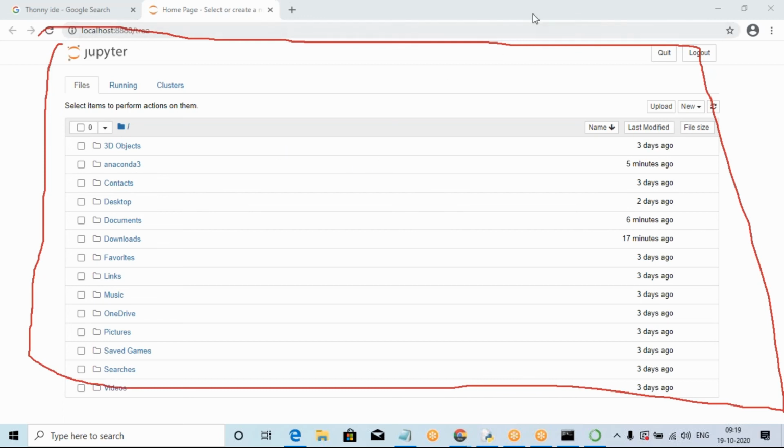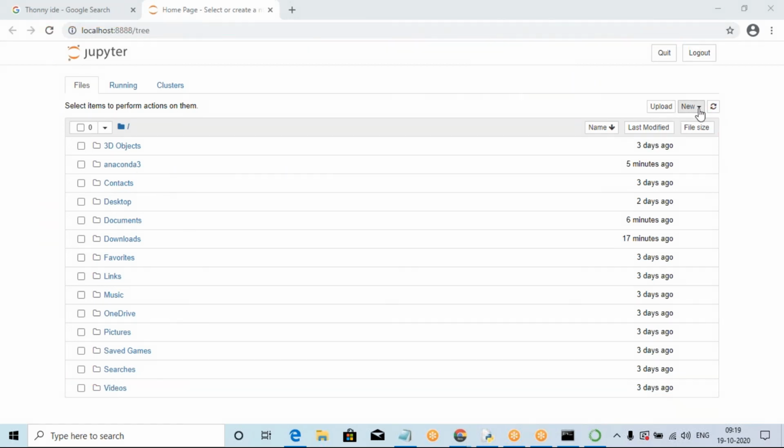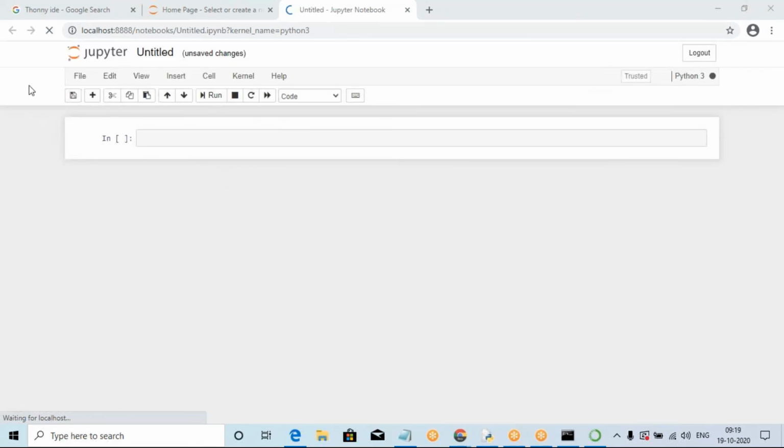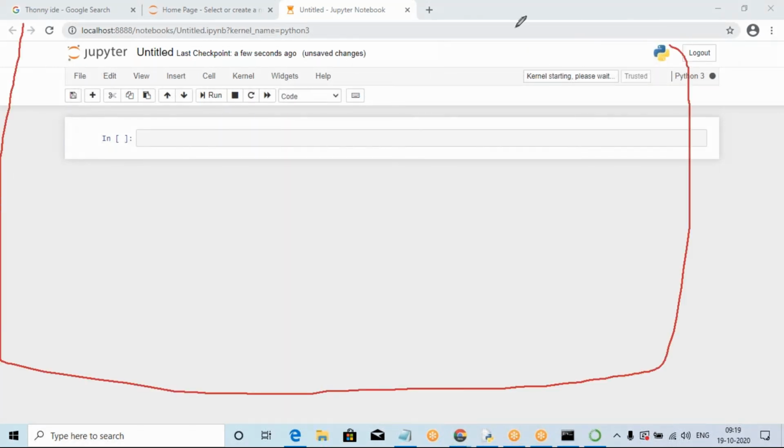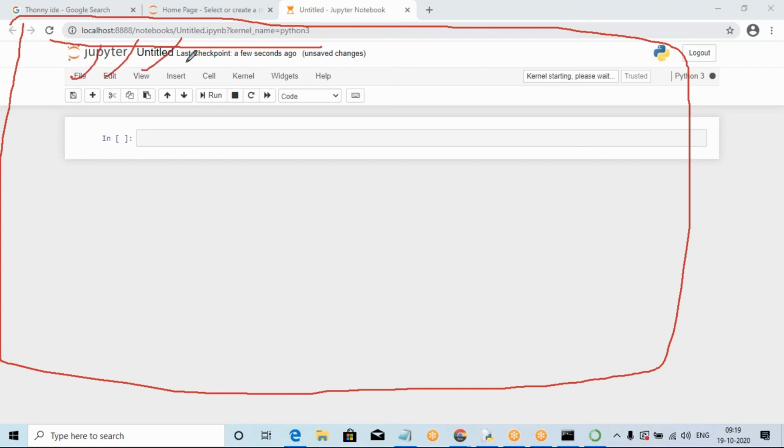Now simply go to the New button and choose a new Python 3 file. This is completely for Python 3. A new Jupyter Notebook is open. Click Python 3, a new Jupyter environment. This is the complete Jupyter environment with Python 3: File, Edit, View, Insert, Cell, Kernel, Widgets, and all these. I will explain them one by one, no problem.